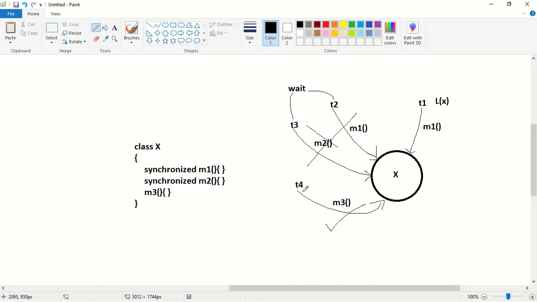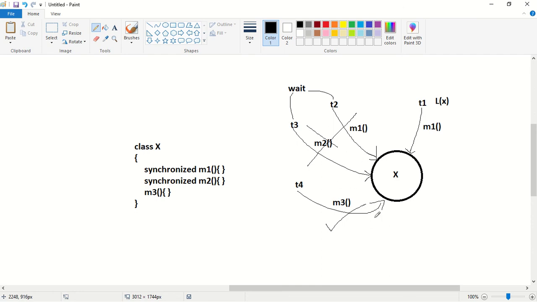Here T1 and T4 can execute both synchronized and non-synchronized methods simultaneously, whereas T1, T2 and T3 cannot execute a synchronized method simultaneously.